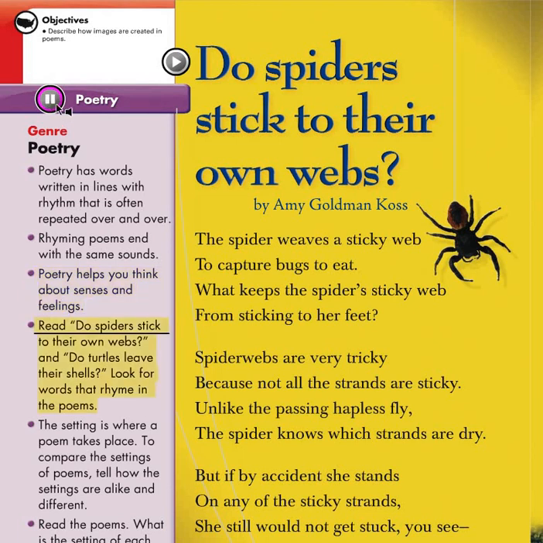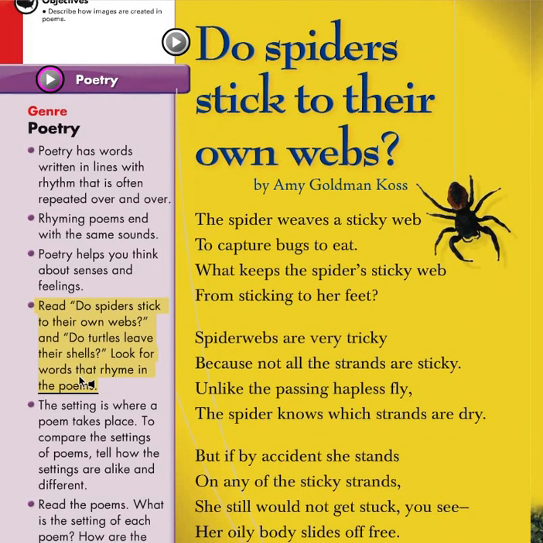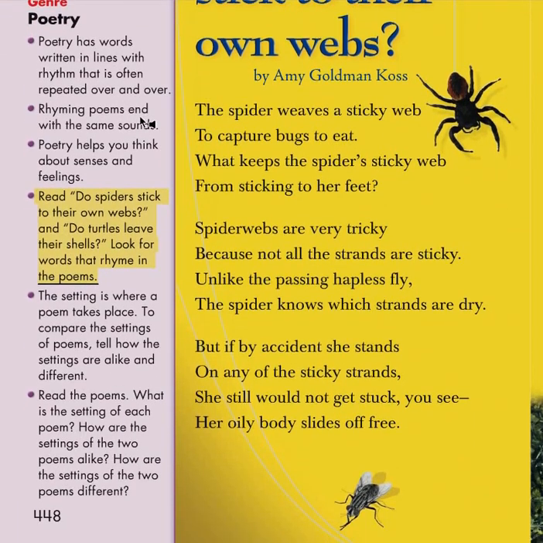Read. Do spiders stick to their own webs? And do turtles leave their shells? Look for words that rhyme in the poems. So it's looking for words that have the same sounds in the same sentences. So the fat cat sat on a fat mat. You can see there's fat, cat, mat, sat. We're looking for the same thing in the next 2 poems we're going to read. Let's look at the next part.